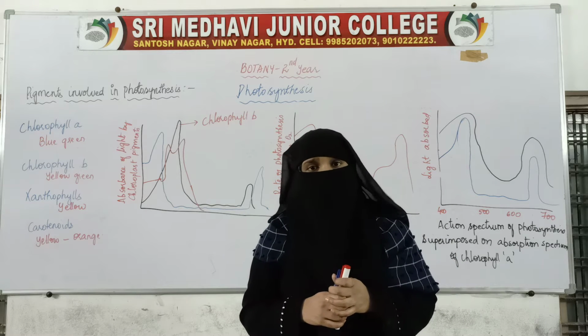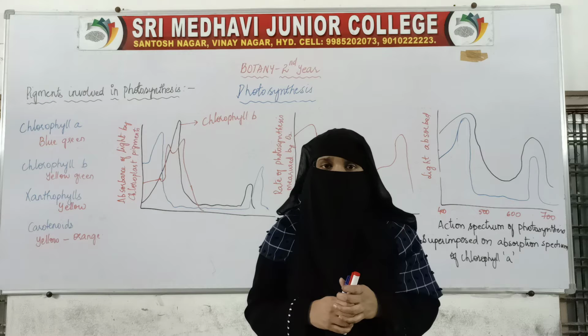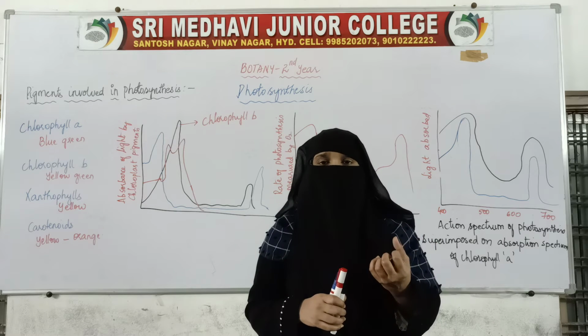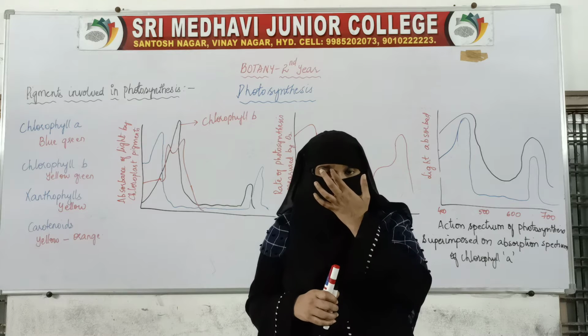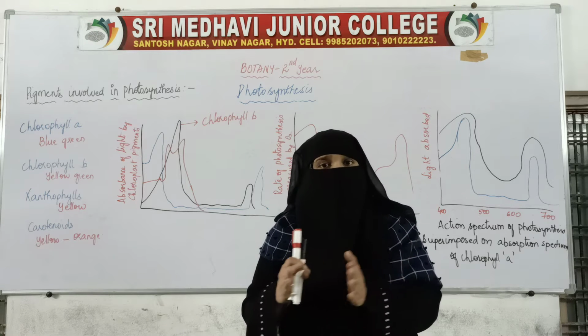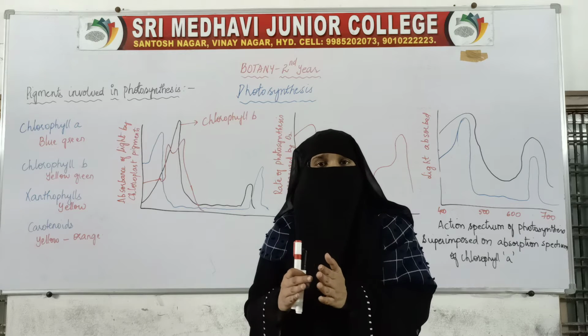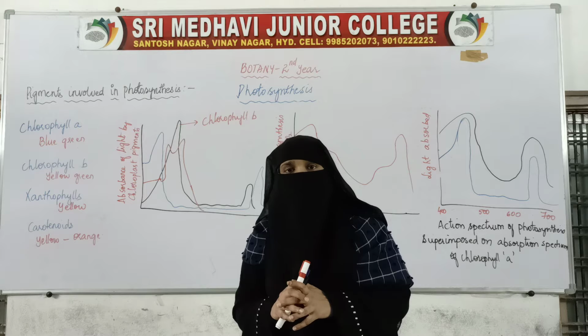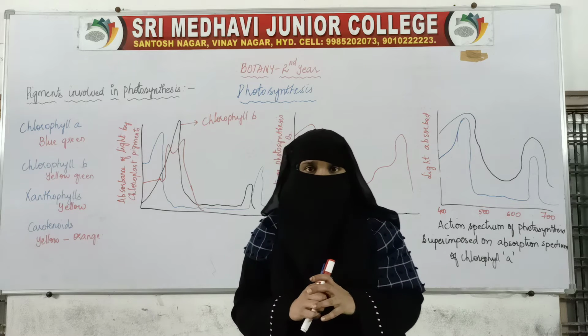ATP and NADPH. By taking those products from the light reaction, ATP and NADPH will help in incorporating carbon dioxide into the stroma and thereby synthesizing the carbohydrates. We have studied this until now.